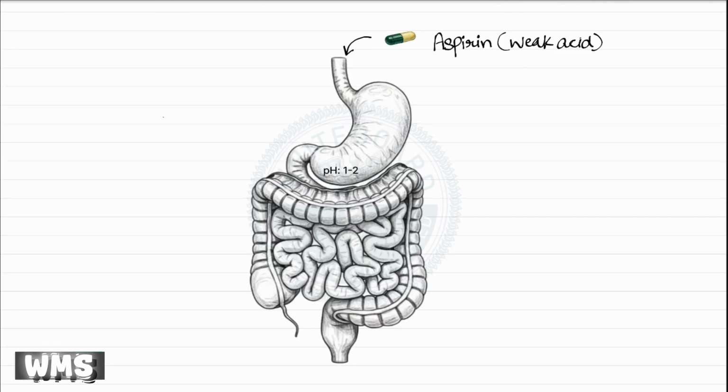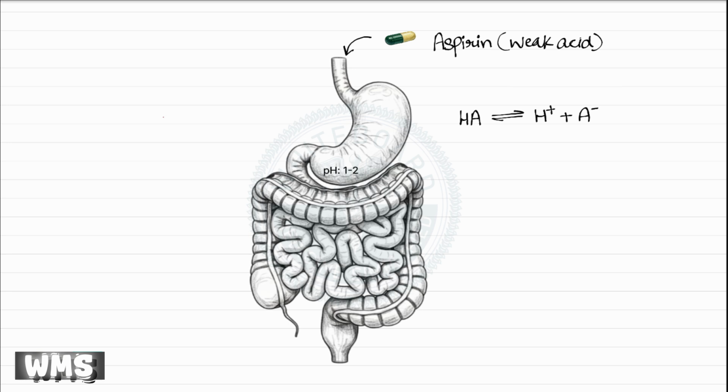Now suppose we take a weak acid drug such as aspirin, which is chemically salicylic acid. As a weak acid, this drug has the ability to donate a hydrogen ion. When this drug reaches the stomach, it encounters a highly acidic environment with a pH of around 1 to 2.